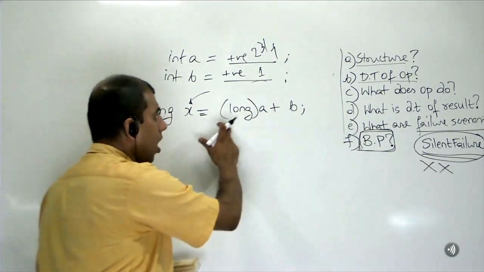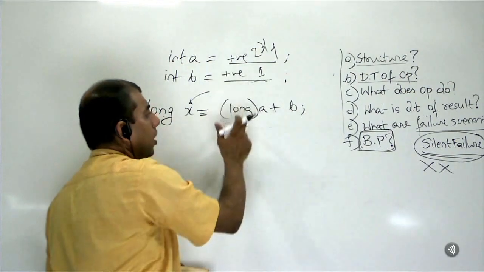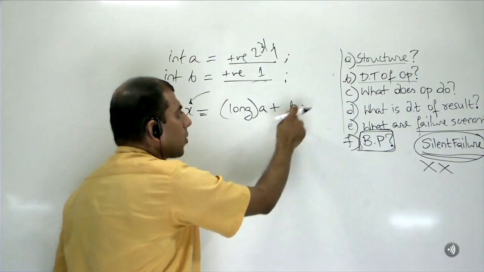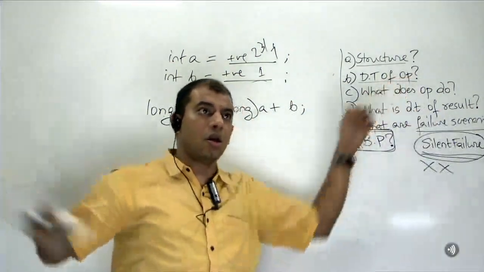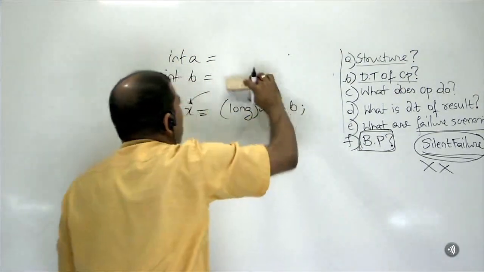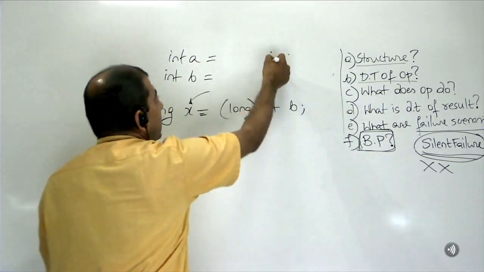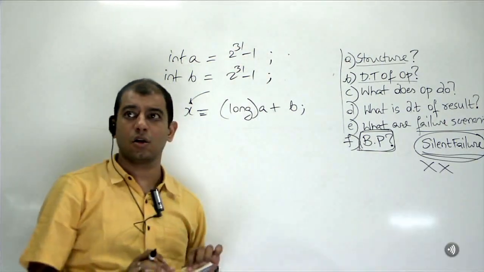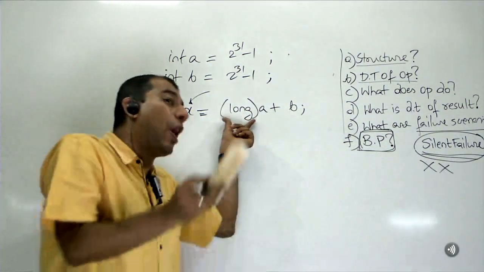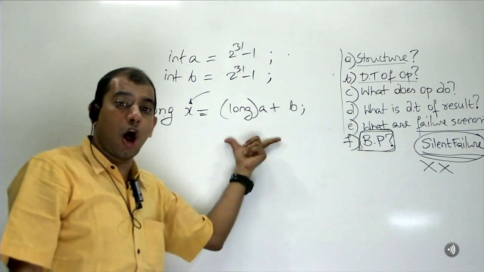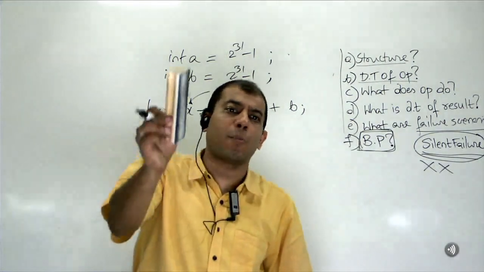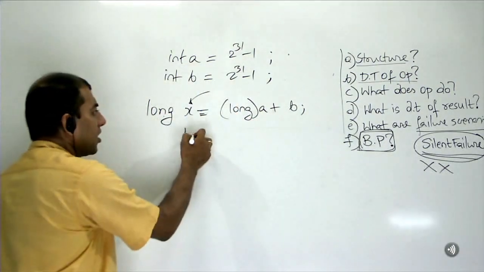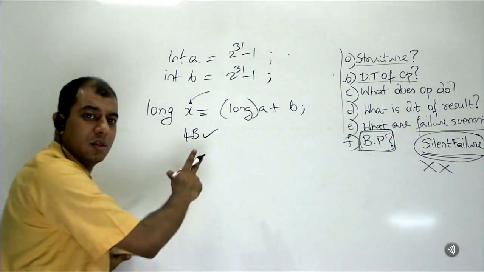Now tell me, long of a plus b means when I promote a to a long, widening conversion will happen. Will there be data loss? No. Long plus an int means what will happen to this int also? Long. Now tell me what are the biggest values possible? I am taking the values as two ints. What are the biggest values possible? 2 power 31 minus 1, 2 power 31 minus 1. Now tell me, 2 power 31 minus 1 as a long, 2 power 31 minus 1 as a long. Long plus a long, when I add 2 billion plus 2 billion, will I get 4 billion or not? Is 4 billion less than 9 million trillion or not? Will I 100% get the correct value or not? That's what you should do.